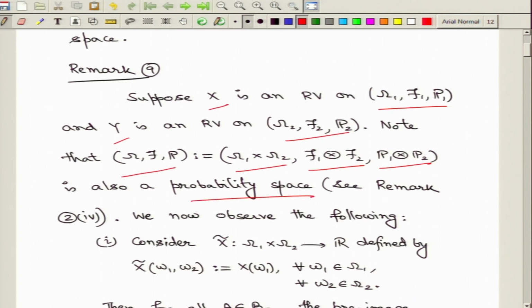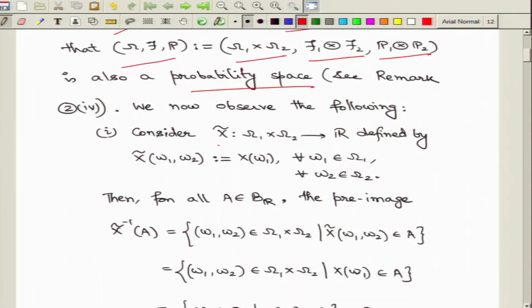But now, we look at a relevant function that we define from the given functions X and Y. So, we start by looking at this function X tilde. This is defined on the product space and it will take values in the real line, and it is defined in this way: for all points omega 1, omega 2, where omega 1 comes from capital omega 1 and omega 2 comes from capital omega 2, I assign the value as X of omega 1, in terms of the given function that we know about.